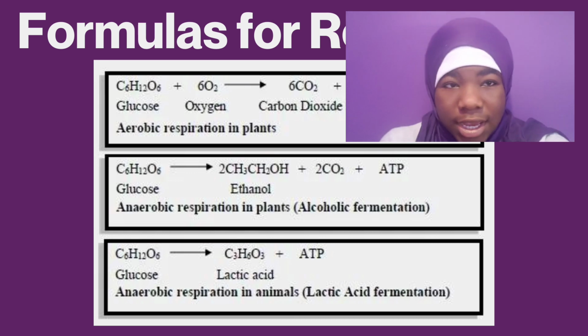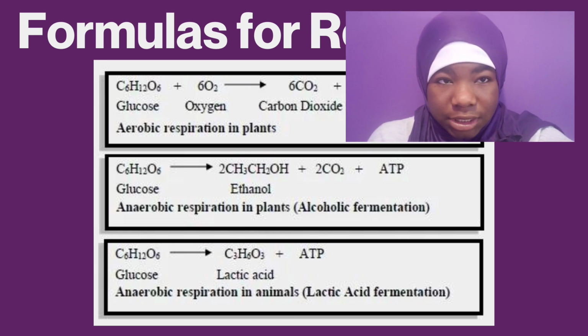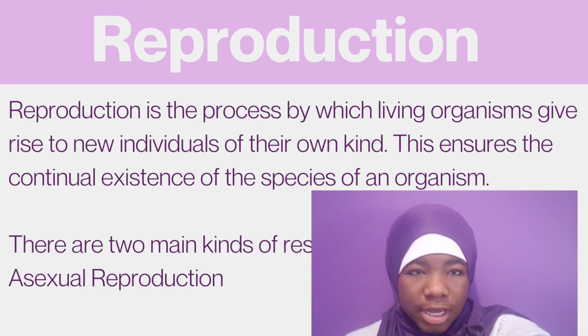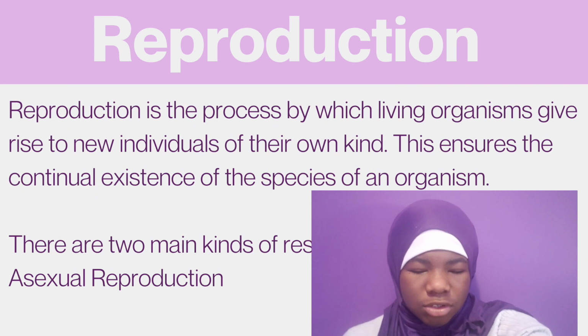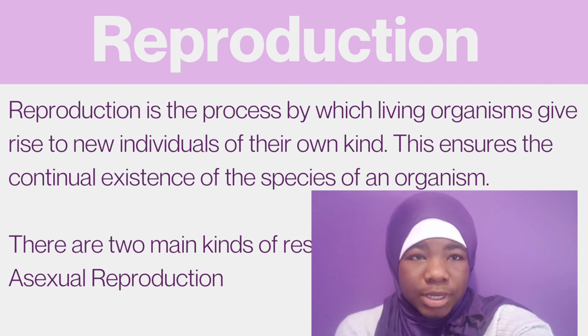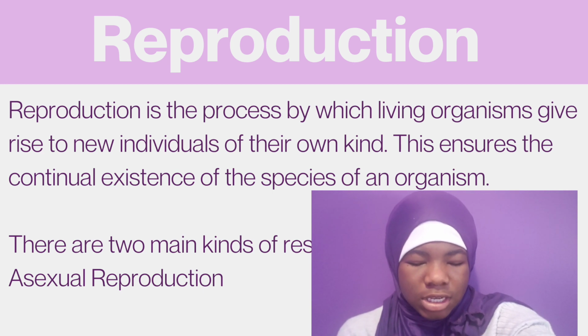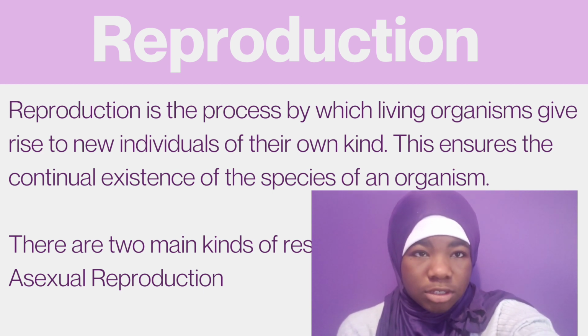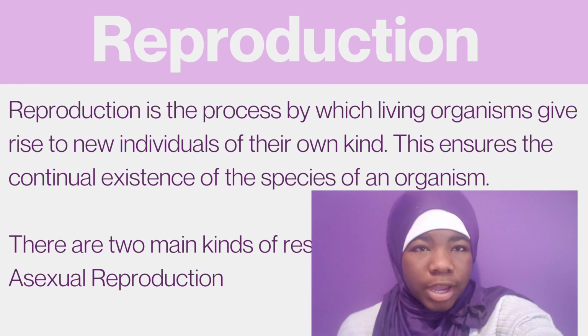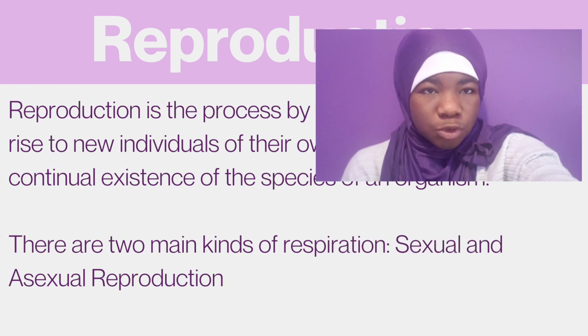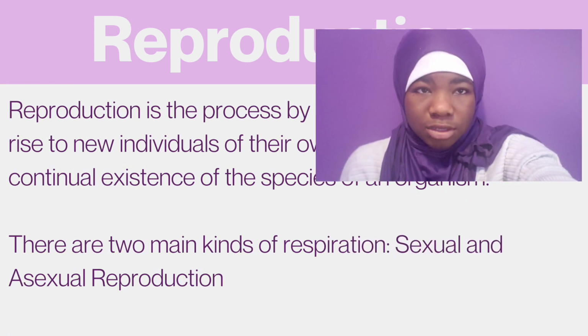Okay, so the next topic we're going to be looking at is reproduction. So reproduction is the process by which living organisms give rise to new individuals of their own kind. So basically it's just producing offspring. That's what reproduction means. And this ensures the continual existence of the species of the organism. So basically when species reproduce, they just have offspring so that their species does not die out.